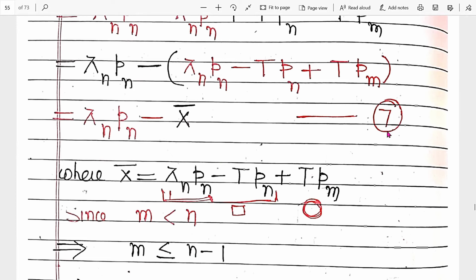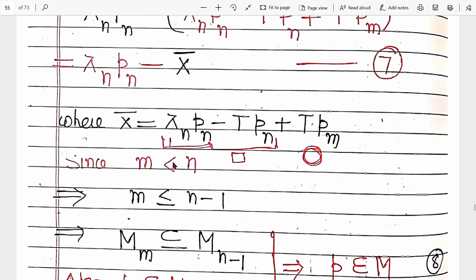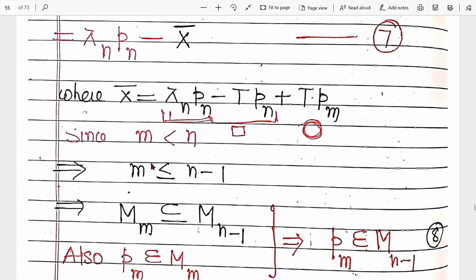Now just see, m is less than n. Both are positive integers. It means m is less than or equal to n minus 1, right? So by the given, M_m is contained in M_{n-1}. Clear?